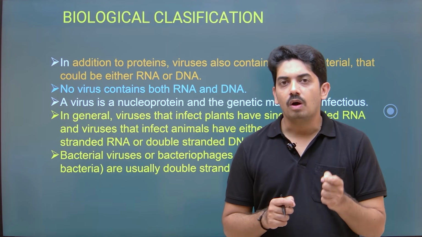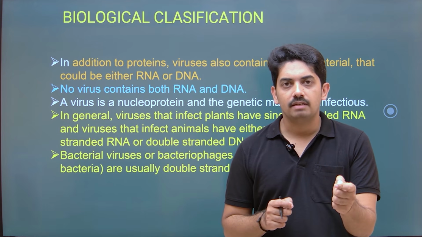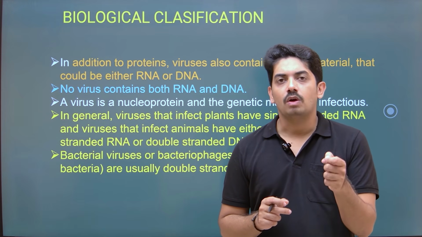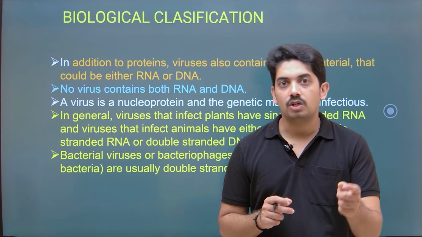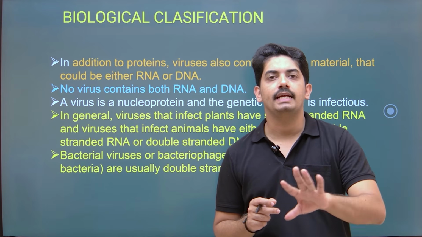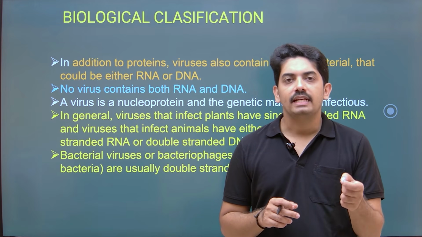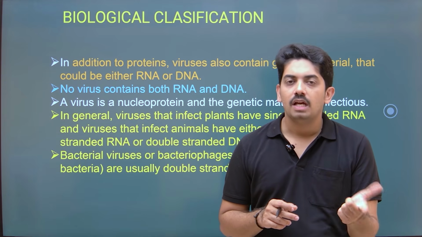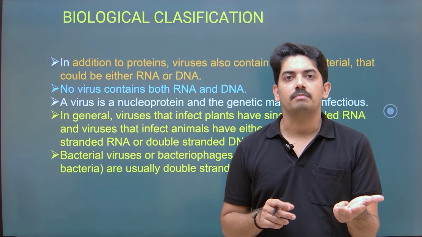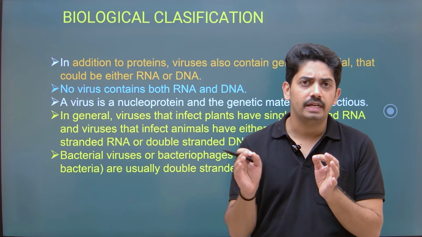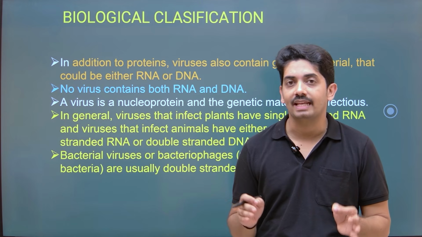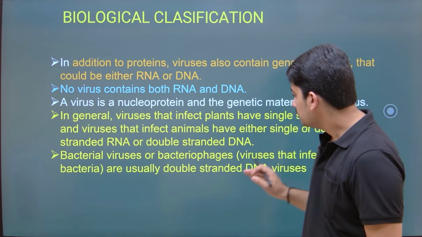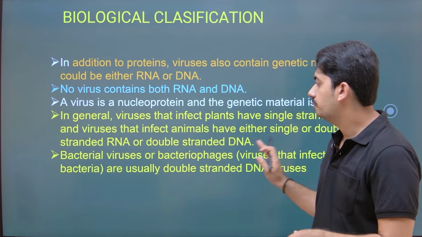The viruses which cause disease in plants have genetic material that is single-stranded RNA. And the viruses which cause disease in bacteria are called bacteriophages. They have double-stranded DNA. And viruses that cause disease in animals have single-stranded RNA, double-stranded RNA, or double-stranded DNA as their genetic material. So this is a very, very important distinguishing character of the viruses which cause disease in plant, animal, and bacteria. Mostly they are asked in match the following type of questions.